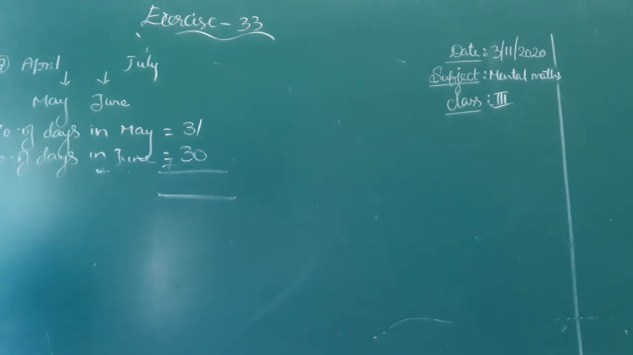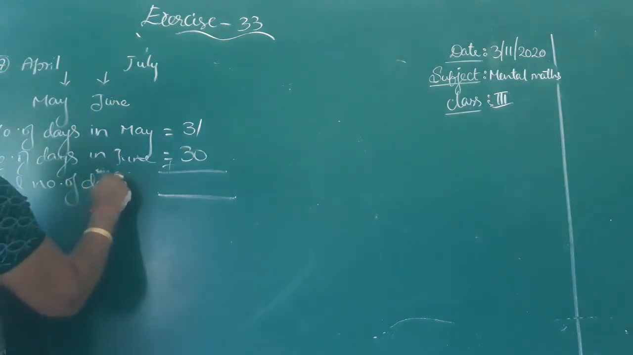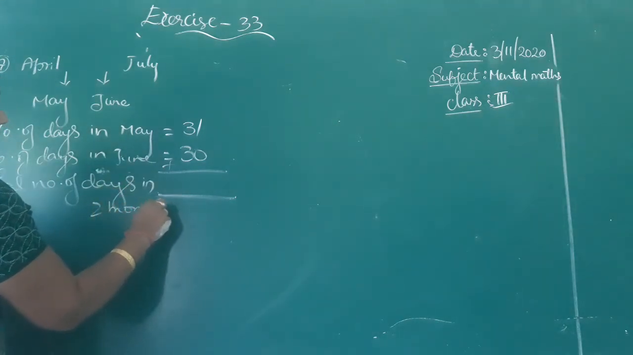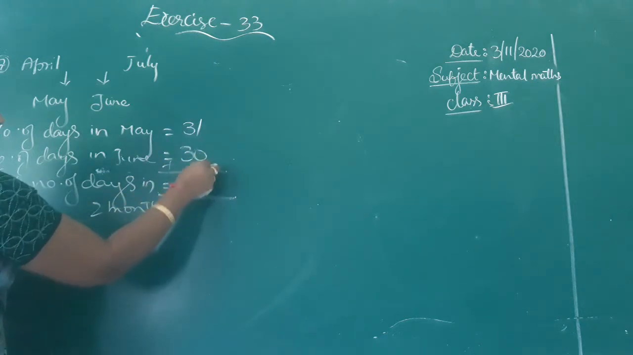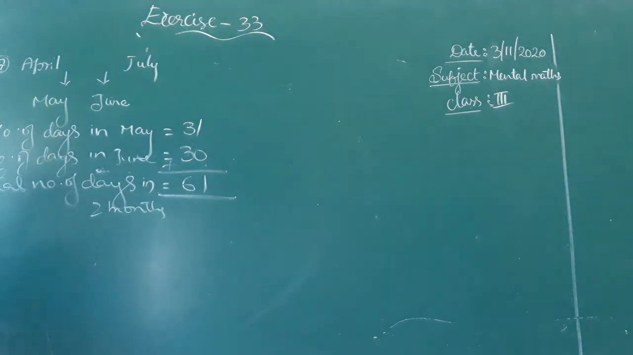They are asking the total number of days in these 2 months. How many days are there in these 2 months totally? 1 plus 0 is 1, 3 plus 3 is 6, so 61 days are there. In these 2 months, the total number of days is 61.